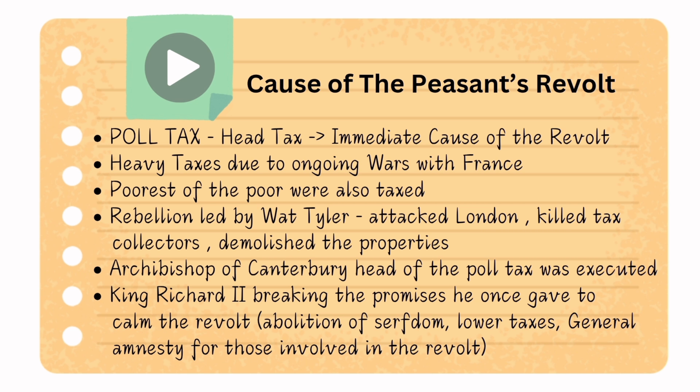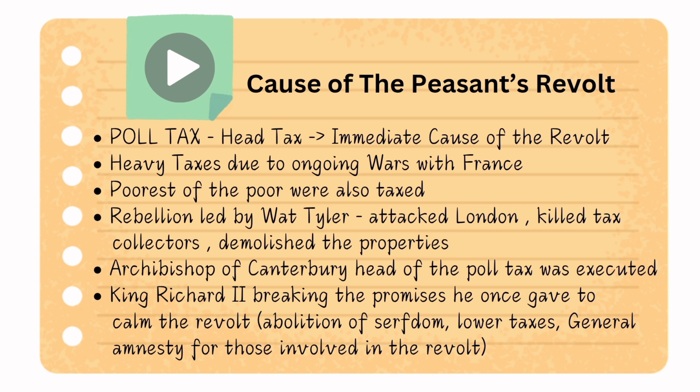The rebellion was led by Wat Tyler, under whose leadership the peasants, the serfs, attacked London, killed tax collectors, demolished properties, and so on. And the Archbishop of Canterbury, the head of the poll tax, who suggested this main idea, was executed. And Richard II, who was the king of England at that point of time, was giving a lot of promises, like serfdom will be abolished, the taxes will be lowered, and a general amnesty will be provided for those involved in the revolt. So these were the promises given by King Richard II.